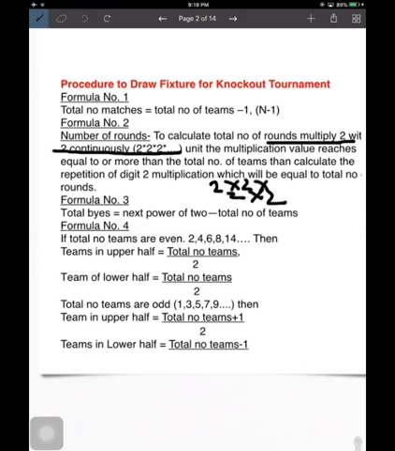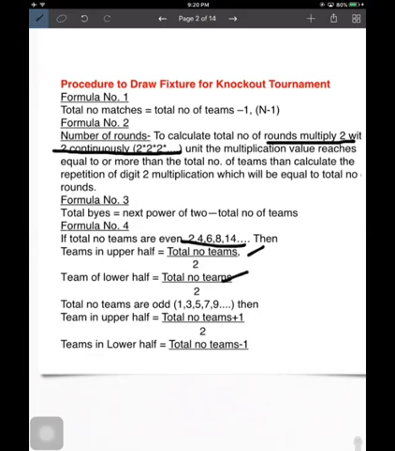Now the next formula is byes. How can we calculate byes? We have done it right now. The bye is next power of 2 minus total number of teams. Now formula number 4. Suppose the teams are in an even number, like 2, 4, 8, 16, 14. This is the number of teams coming to participate. Then it is easy to divide them into two halves. So the number of teams divided by 2 is the teams in the upper half, and in the lower half also number of teams divided by 2, as we have an even number, so we can easily divide it by 2.